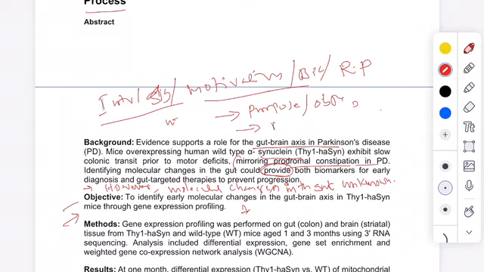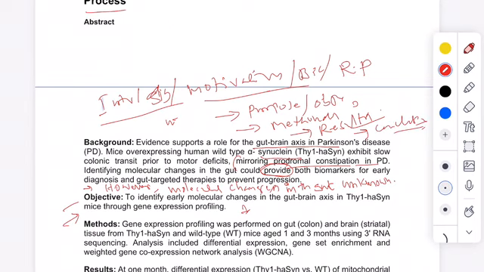After this we find the methods used for finding the answers or the solution for the research problem, and then the results which they obtained from the study. After methodology and results we find the conclusion.